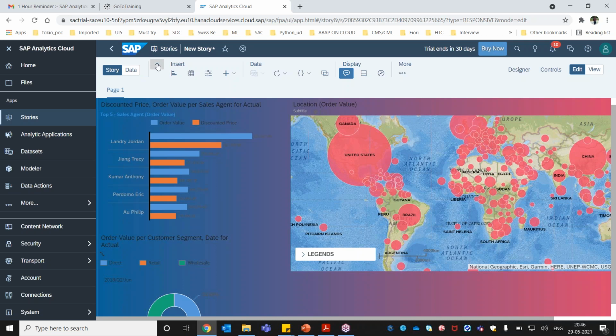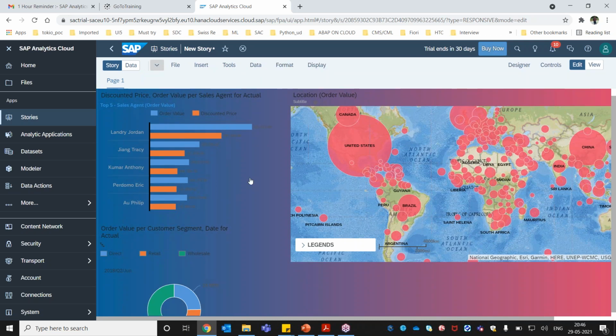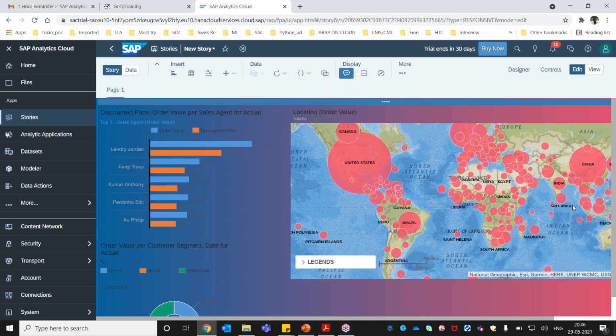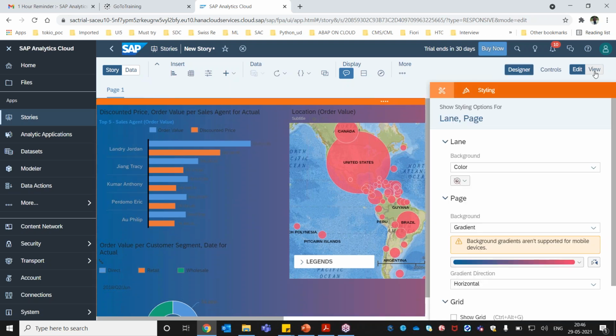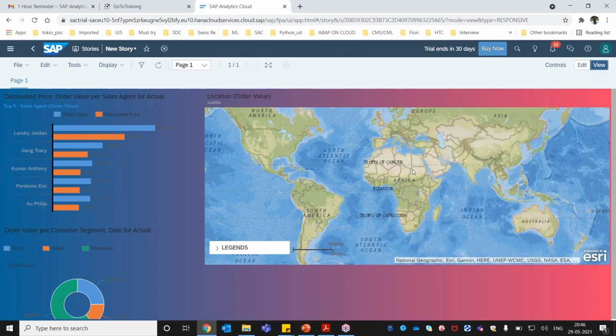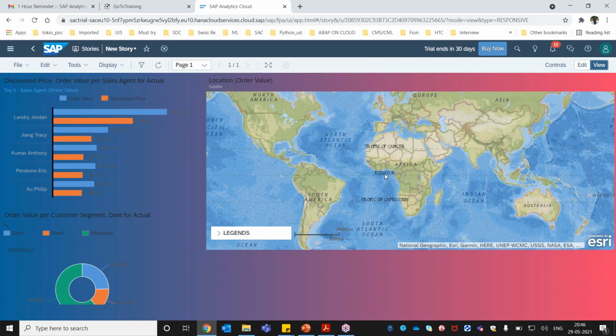So this is how we have decided that we will have this design of a dashboard. This is what the design looks like, and my page gets created again, and I can go into view mode and see how my dashboard will look. We can arrange it based on the requirement. It will take some time to refresh, but it will get refreshed. This chart is getting refreshed, so now you can see the data is coming here.